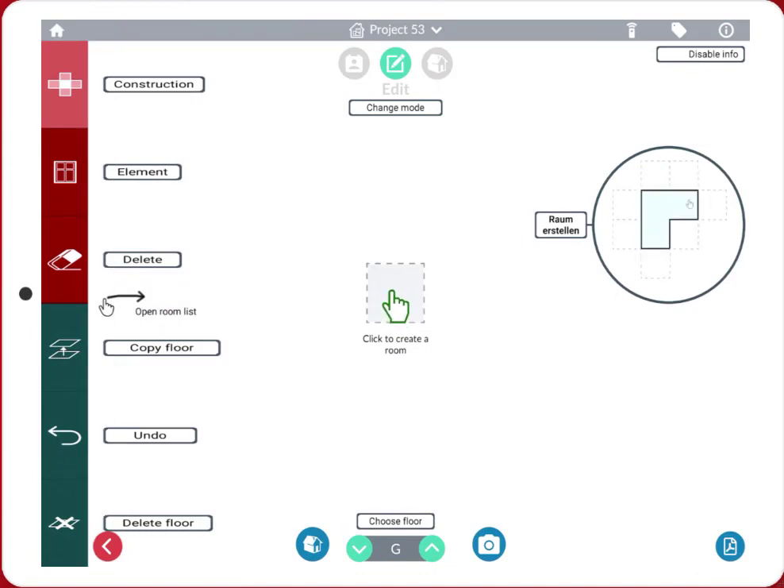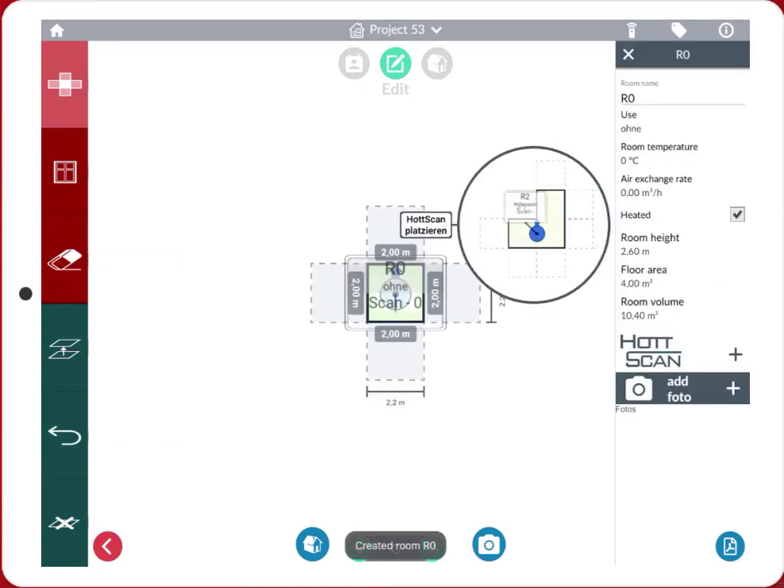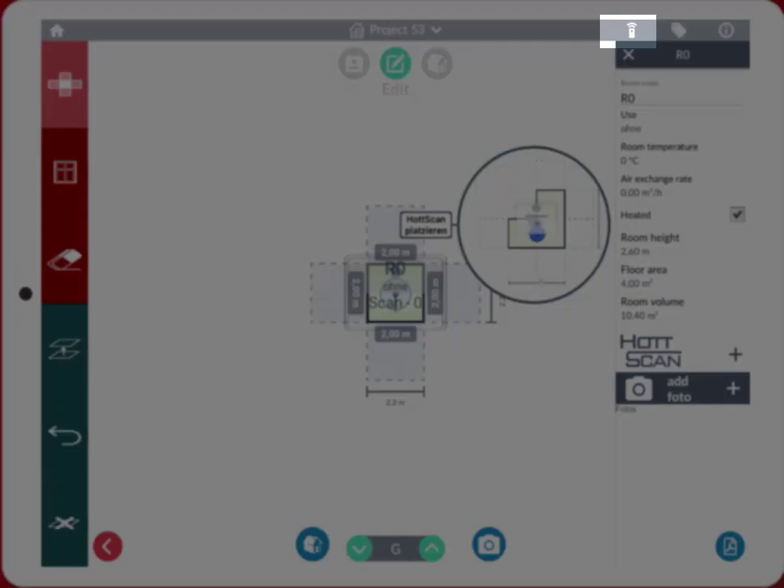In this step, floors can be determined, individual rooms can be provided with detailed information, or the scanner position can be recorded. The remote control function can be used when you click on the remote control function.